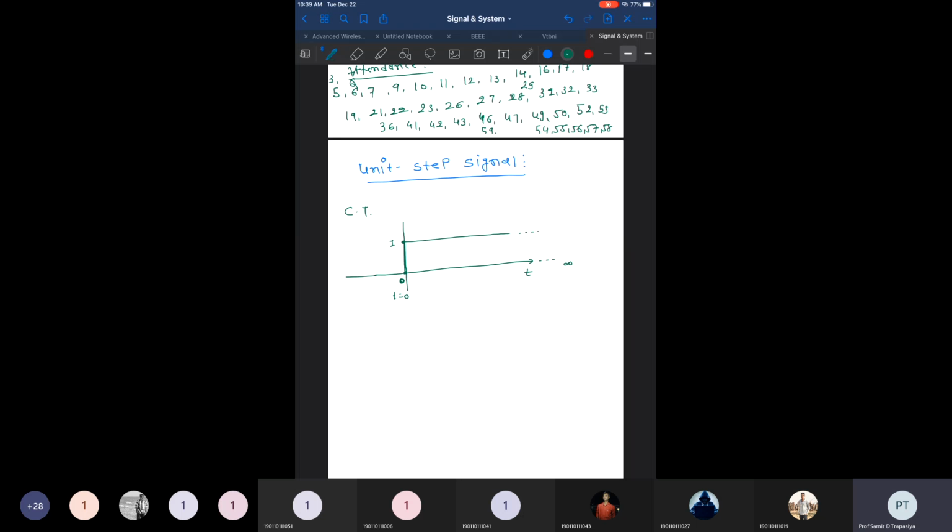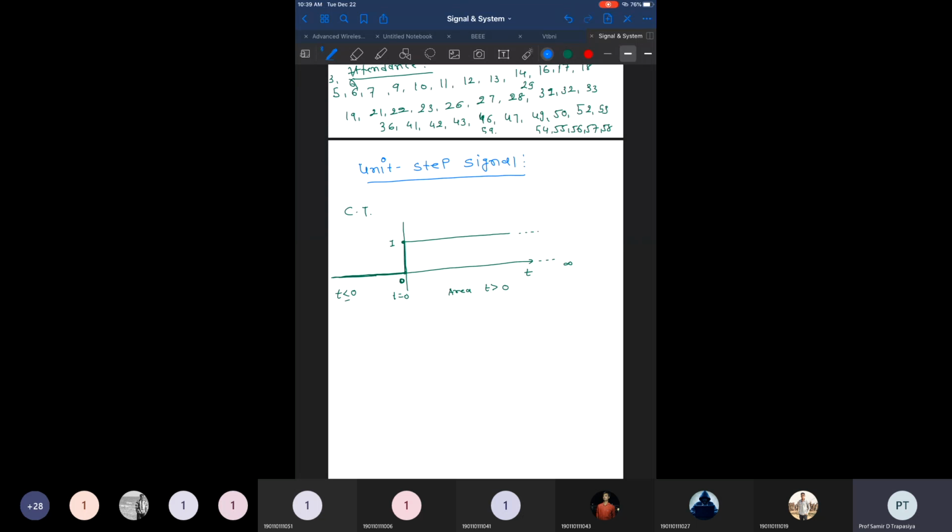If you consider this area, it is the area where t is greater than 0, I mean the value of time is positive. So you can find the unit step function u of t would be a 1 over there. But if we consider the area where t is less than 0, meaning the negative area, at all these points u of t would be a 0.